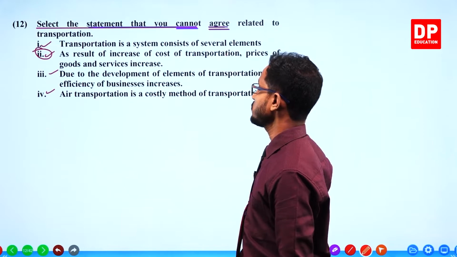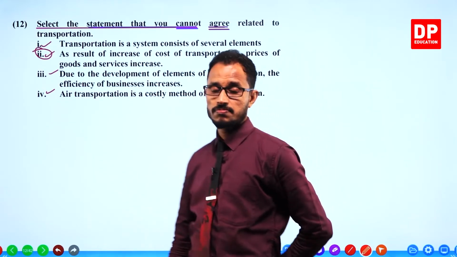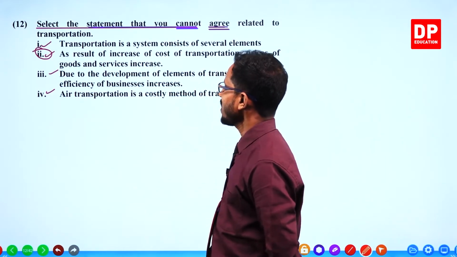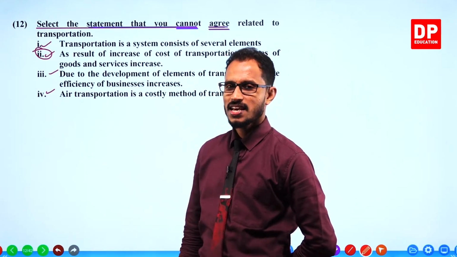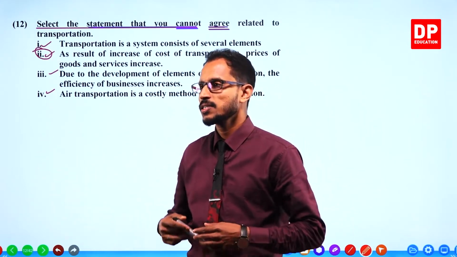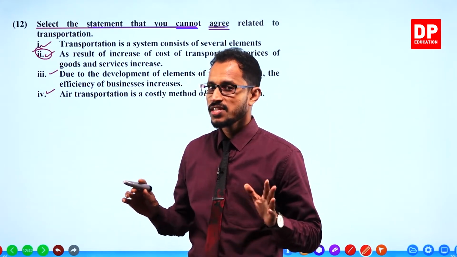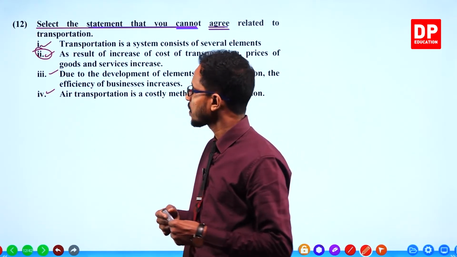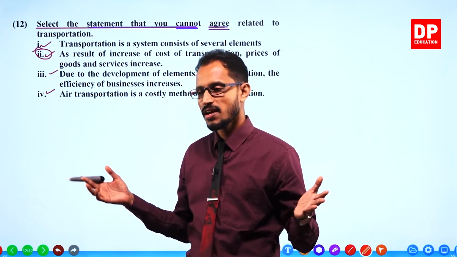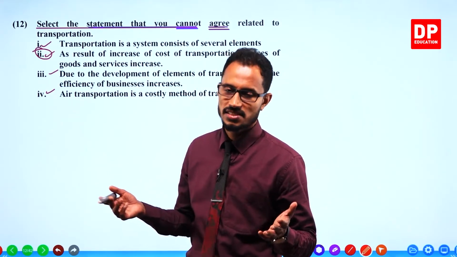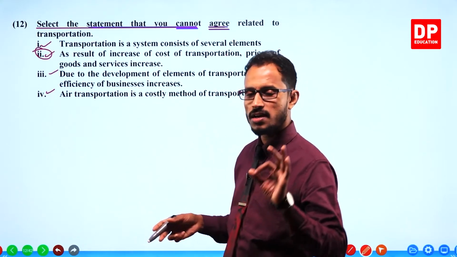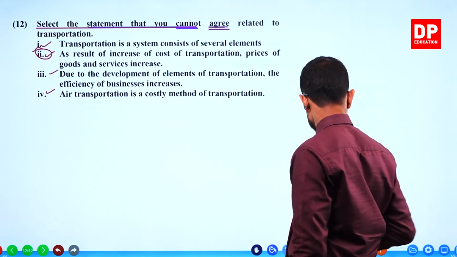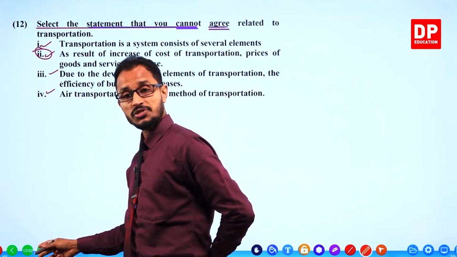Maybe the prices could increase, maybe the prices may not increase. So, to be on the safe side, I will not mark the answer as the second one, but the tentative answer is the second one. I mean, the possible answer is the second. Because all other three statements are 100% correct. Let's go. Next question.